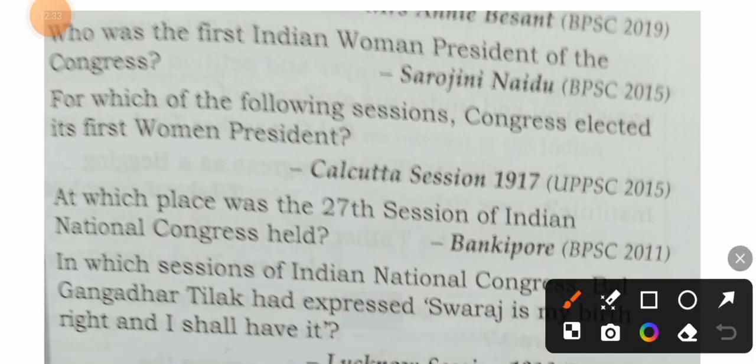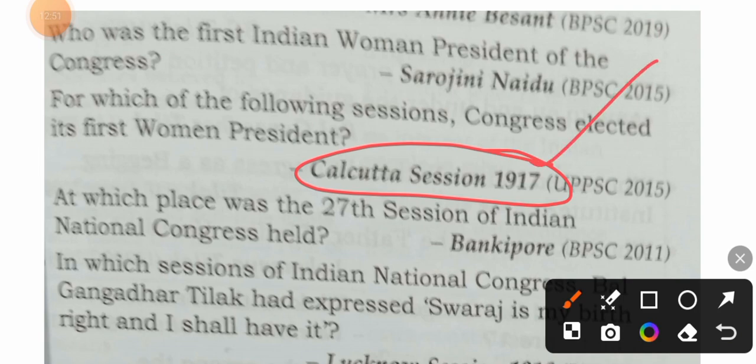For which of the following sessions did Congress elect its first woman president? Calcutta session in 1917. Students, can you tell me, the first revolution by Mahatma Gandhi was started in 1917. What was it called? It was called the Champaran Satyagraha. It was his first revolution.